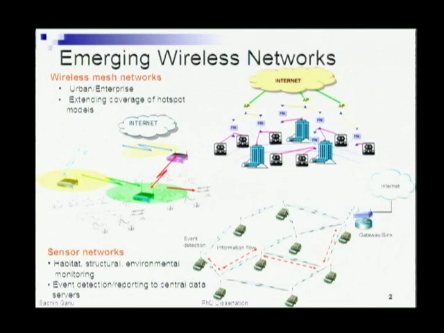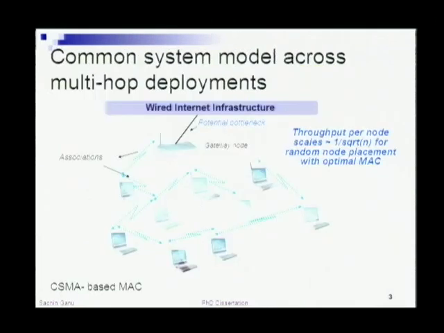Similarly, in sensor networks, there are a lot of deployments that have been deployed with a specific purpose, such as habitat or structural monitoring. And the goal there is, if there is an event that's detected and needs to be reported, the information flows across several hops all the way back to the sink.